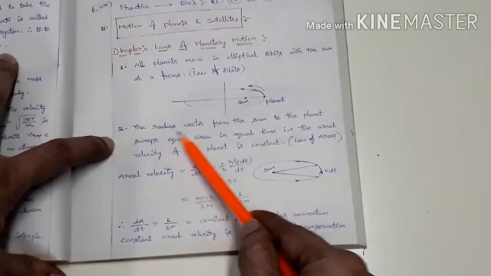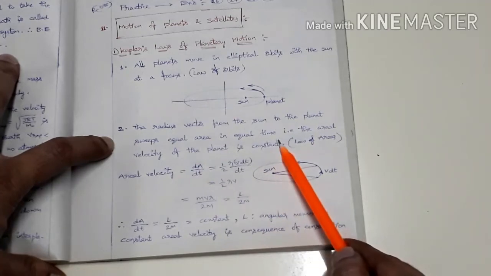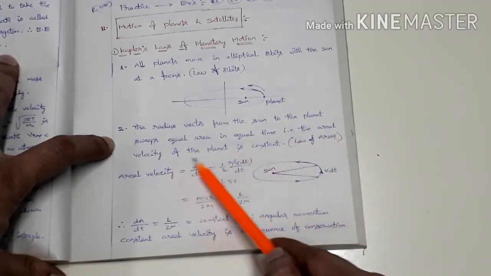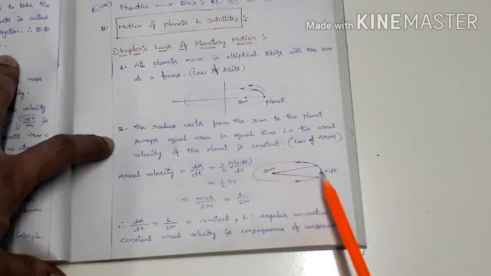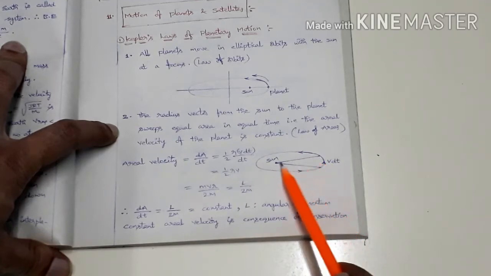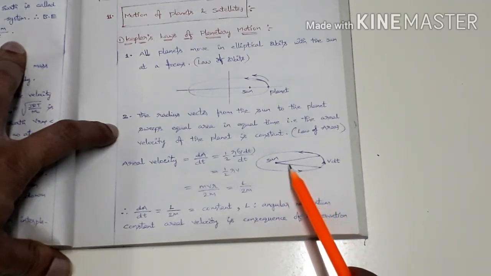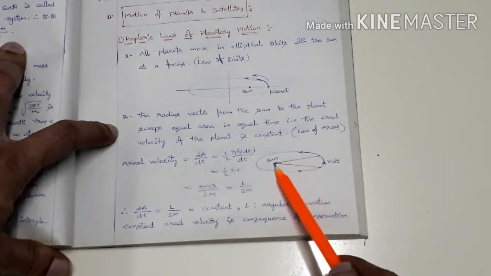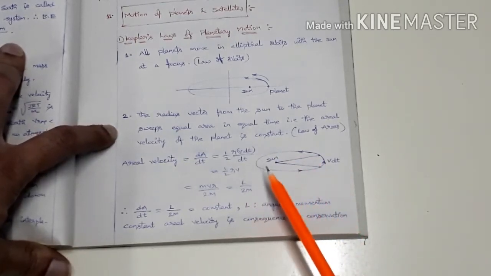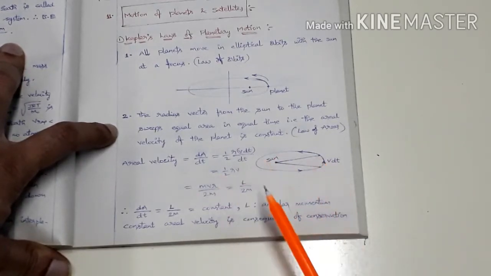Next one is: the radius vector from the sun to the planet sweeps equal area in equal time. That is, the aerial velocity of the planet is constant. Suppose the sun is at this focus here and a planet is moving. So this is the radius vector of the planet. When the planet is far away from the sun, the radius vector is large. Here the size of the radius vector is varying continuously. If the planet is at this position, the radius vector will be very small. But the interesting thing we can notice is that this radius vector sweeps equal areas in equal time intervals.